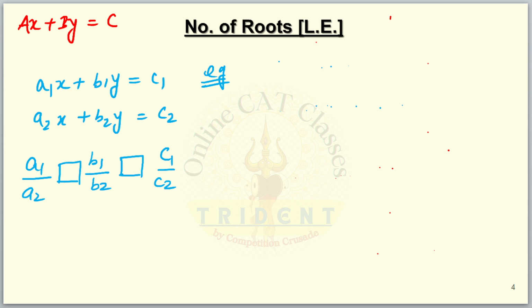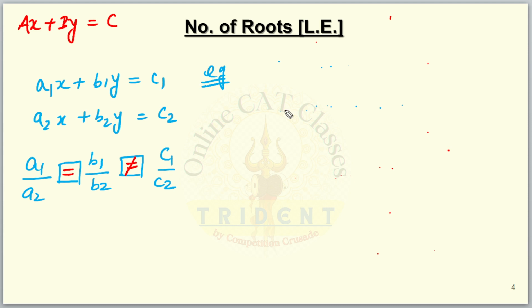In the previous case I had a1 by a2 equal to b1 by b2 equal to c1 by c2. Suppose in the next case the last term is not equal, which is a1 by a2 equal to b1 by b2, but not equal to c1 by c2.